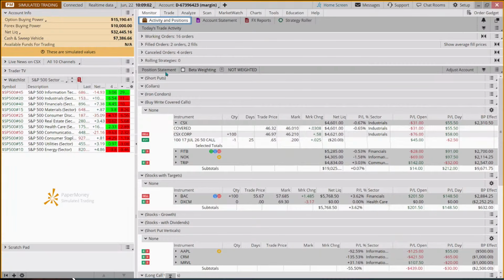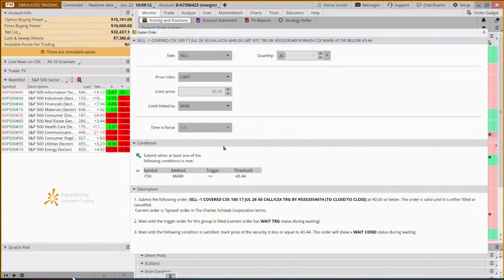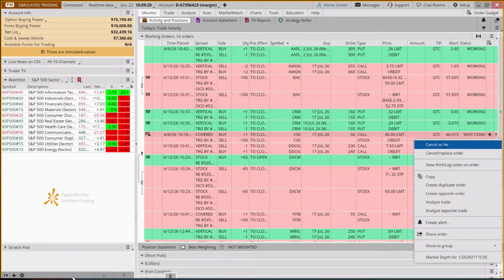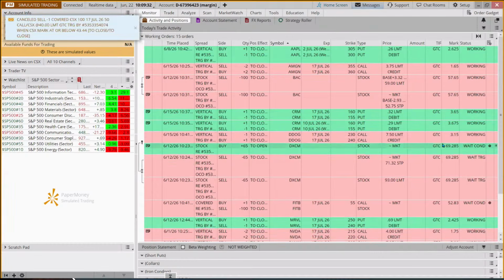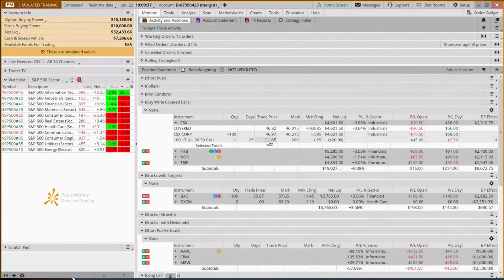And so if we wanted to manage this and we're trying to get every extra dollar that we can, we might say, okay, well, where did we have our stop on CSX? And if we come to our condition here, we had our stop on CSX at 43.44. So we may just leave that in place. But in order to buy back that call, we're going to have to cancel this order. So we're just going to cancel it because I can't sell the call if I have an exit in place. And then if I come in here,